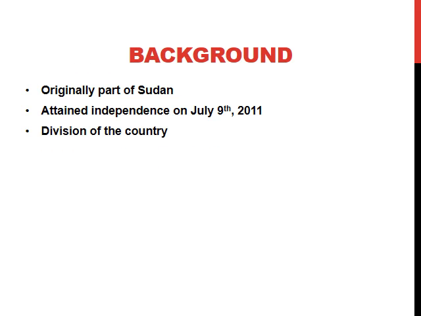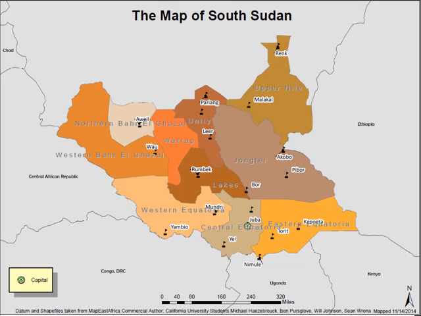On July 29, 2011, South Sudan gained independence from Sudan. The country is now divided into 3 provinces with 10 total states. This is a current map of the states of South Sudan. Juba is the capital city of the country, located in the state of Central Equatoria.